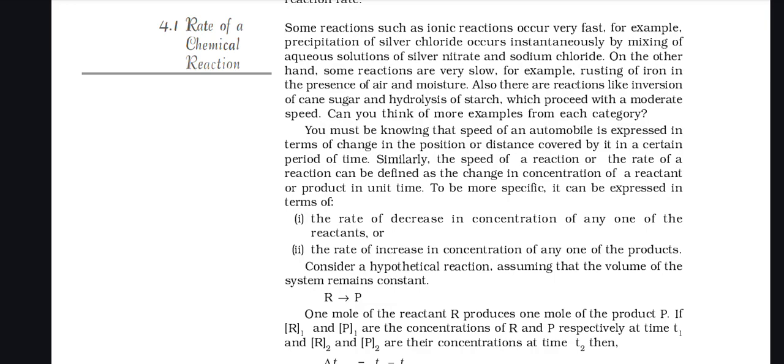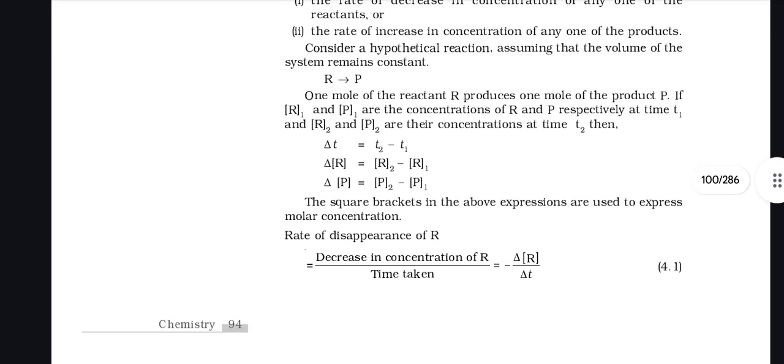You must know that the speed of an automobile is expressed in terms of change in position, or distance covered, in a certain period of time. Similarly, the speed of a reaction, or rate of reaction, can be defined as the change in concentration of a reactant or product in unit time. To be more specific, it can be expressed in terms of the rate of decrease in concentration of any one of the reactants, or the rate of increase in concentration of any one of the products. Consider a hypothetical reaction, assuming that the volume of the system remains constant, in which R is directly converted to product P. 1 mole of the reactant R produces 1 mole of the product P.